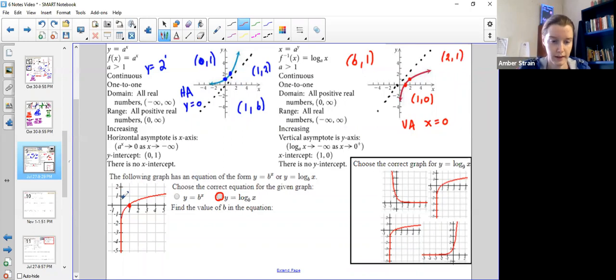So let's check this one. Let's see what his base is. So I need it along the y value of 1. So I skim across and you can see it got a little sloppy there, but they intended for it to hit the crosshairs right here. So this has an intercept of y equals 1, an x value of 4. When the y value is 1, the x is 4. So that means the value of the base is 4. So this one could be written as the equation y equals log base 4 of x.